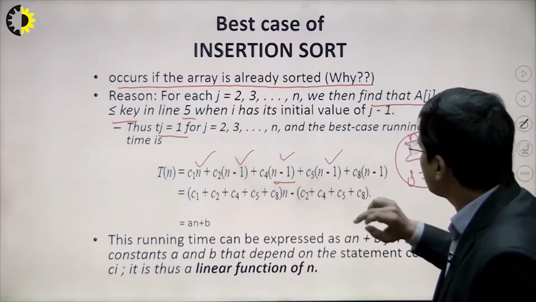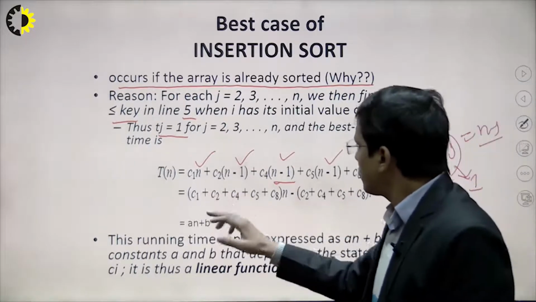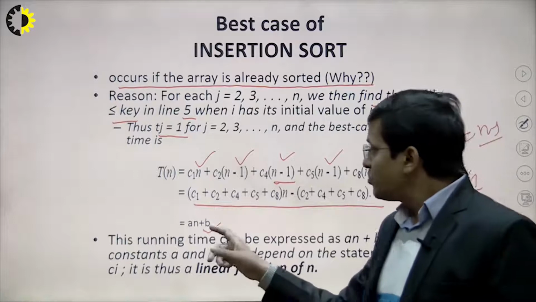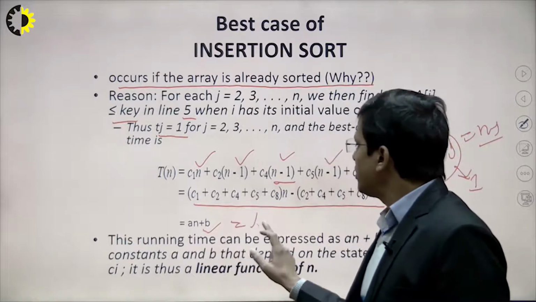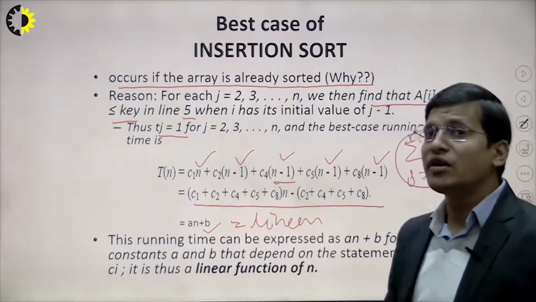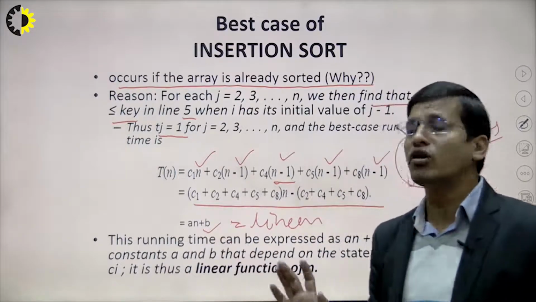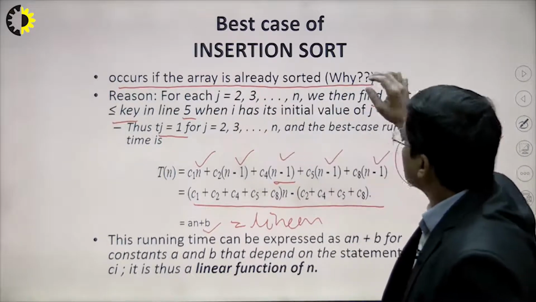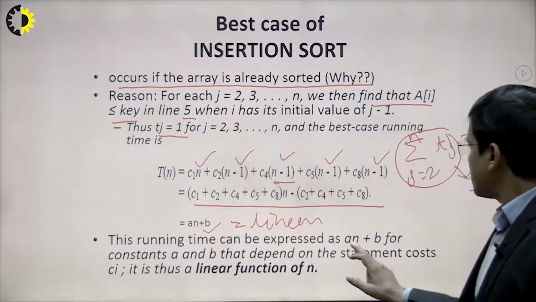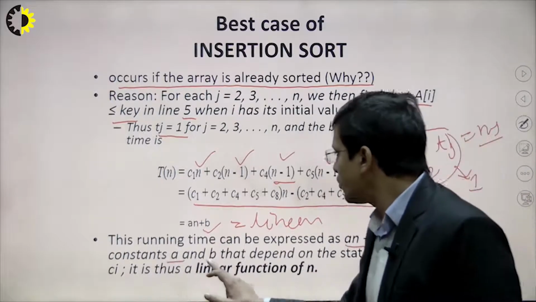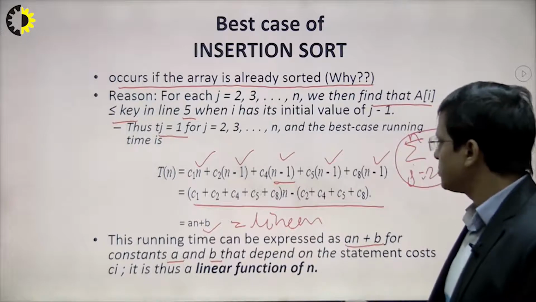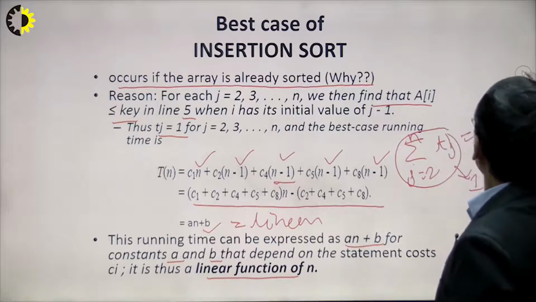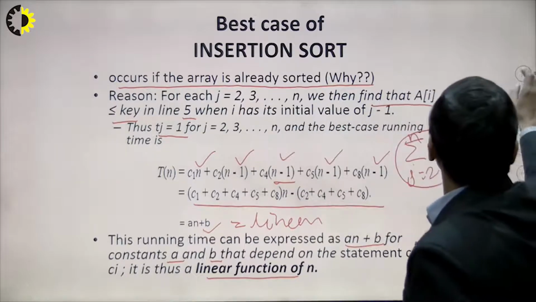So here n minus 1, similarly this is also n minus 1, this is also n minus 1, and after simplifying this we get an plus b times. This means that it is linear. So insertion sort will take linear time when the elements are in sorted order, otherwise it will not be linear. This is the overall condition. And this running time can be expressed as an plus b, because a and b are constants, since c1 and c2 are constants. And this is a linear function. So in this case the insertion sort takes linear time.